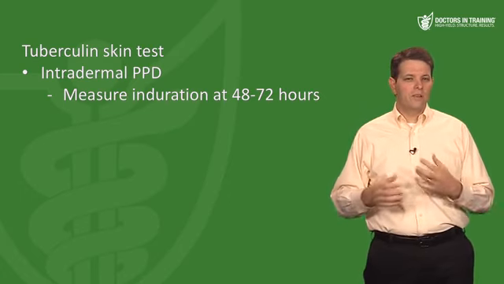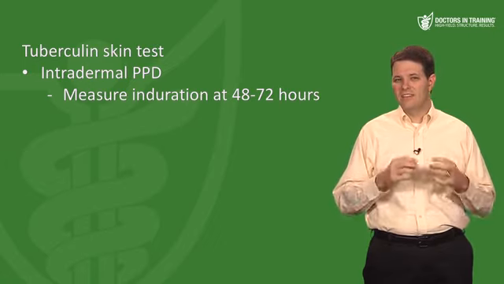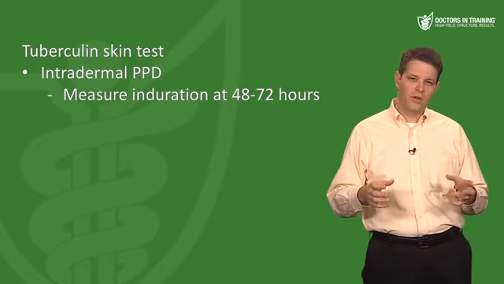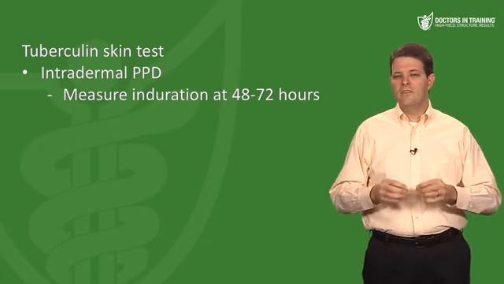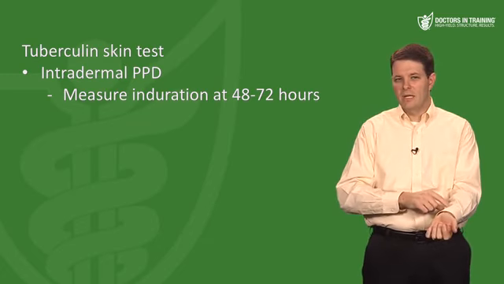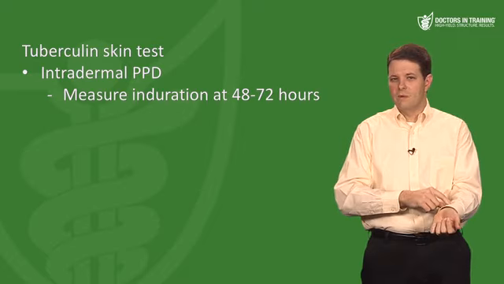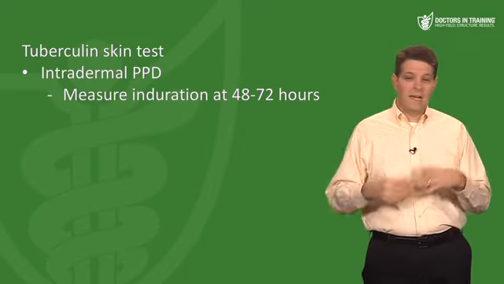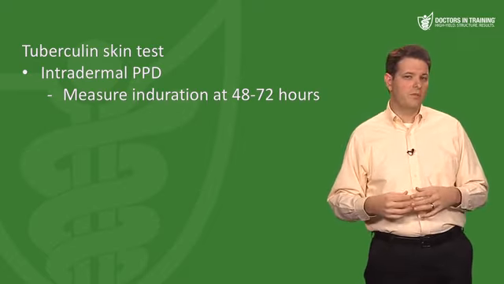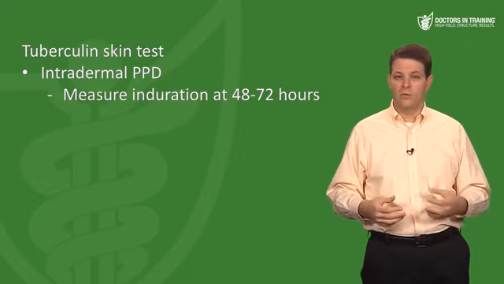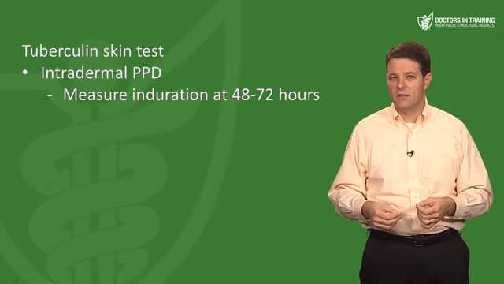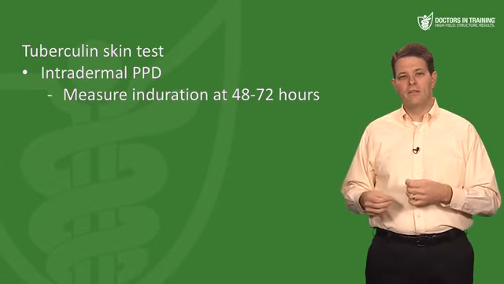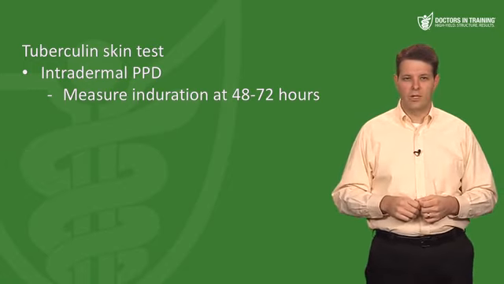Now, different patient risk groups are considered positive at different sizes of induration. And I don't think you're going to be expected to know this for step 1, but in the general population, they have to have 15 millimeters of induration at the site of the PPD to be considered positive. But over on the other end of the spectrum, in an HIV positive patient or somebody with immunosuppression for some other reason, or individuals with a known TB exposure, you're going to have a lower threshold for a positive test. So in those individuals, they're considered positive with just 5 millimeters of induration.